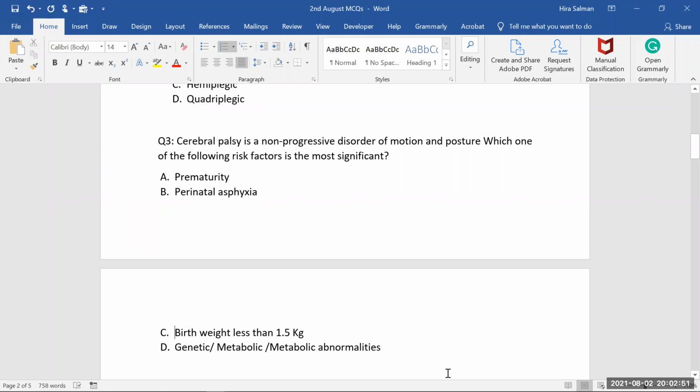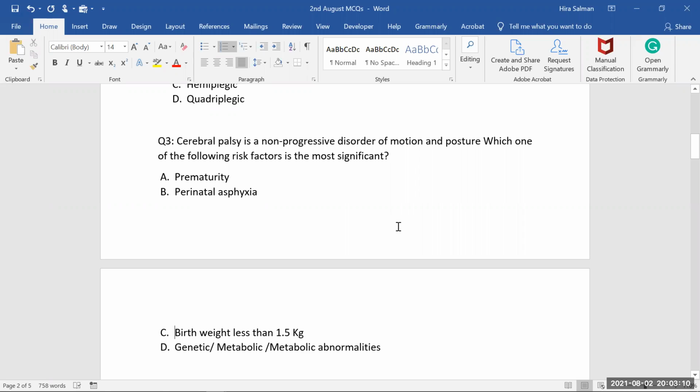Metabolic abnormalities, again, cover a syndrome, and in metabolic we don't have infections and all that, but in CP we have to have infections also. So first of all, a premature baby, a very low size baby at birth, then infections and metabolism, and then go again. So they are asking for the most significant.